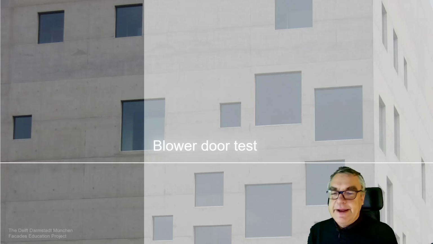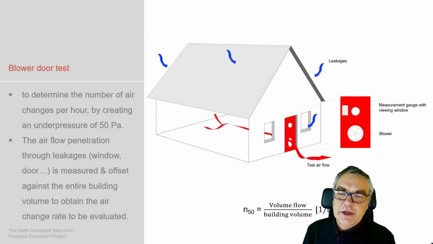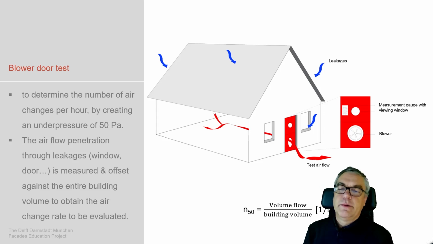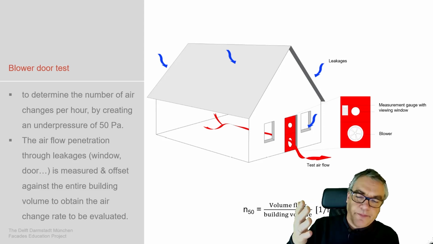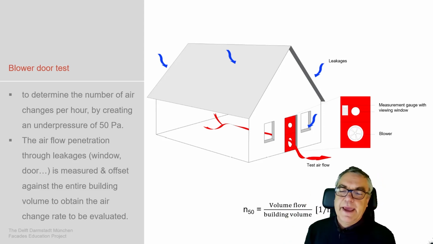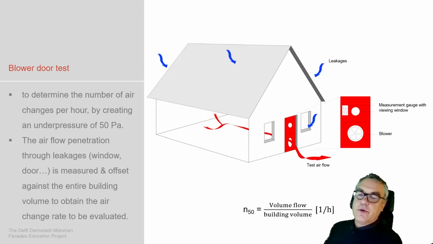How do we rate this? How do we evaluate this? We have this nice tool called blower door test. A blower door test is actually sealing a building, closing every opening, only having the door, blower door, being positioned, and there place a blower, which then sucks air out of this building, and by the volume which is taken out of the building, you can identify how much leakage you have in this building, volume by hour.